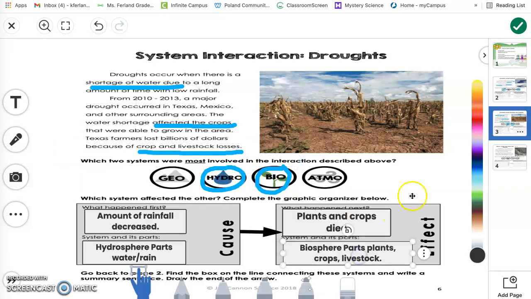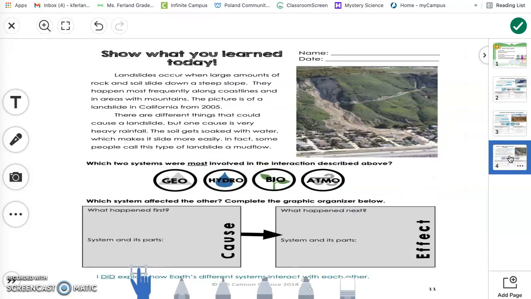Great job today with your partner. Let's look at the final story. Show what you learned today. This is your exit ticket for today's lesson on Earth systems and their interaction. We'll read the paragraph together, and then you'll complete the following below.